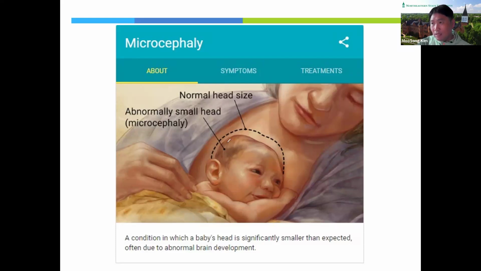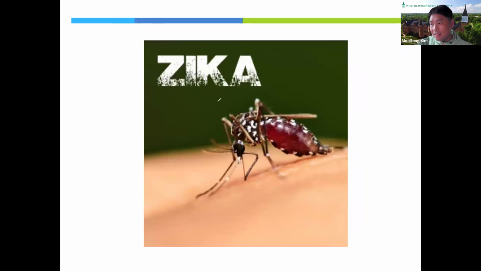Microcephaly is a condition where the baby's head is significantly smaller than expected, often due to abnormal brain development. But this disease is caused by the Zika virus, which is usually carried by mosquitoes.